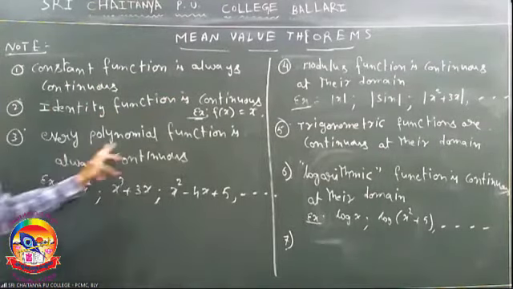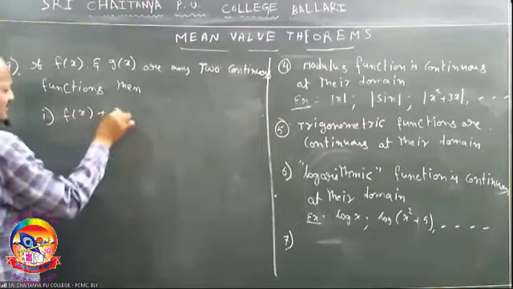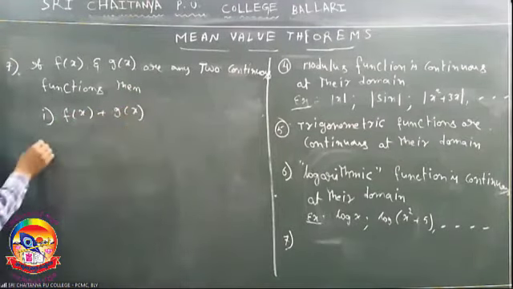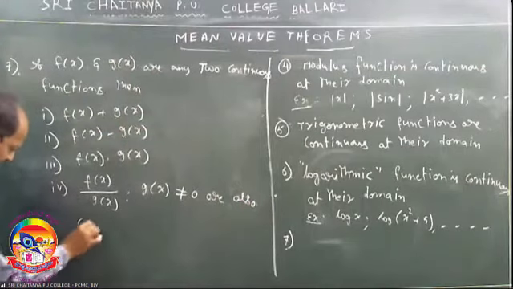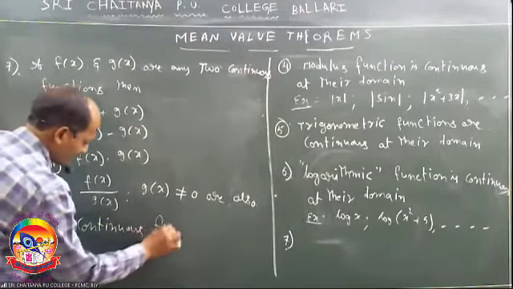Next, if f of x and g of x are any two continuous functions, then f of x plus g of x, f of x minus g of x, f of x into g of x, f of x by g of x, but g of x is not equal to 0, are also continuous functions.